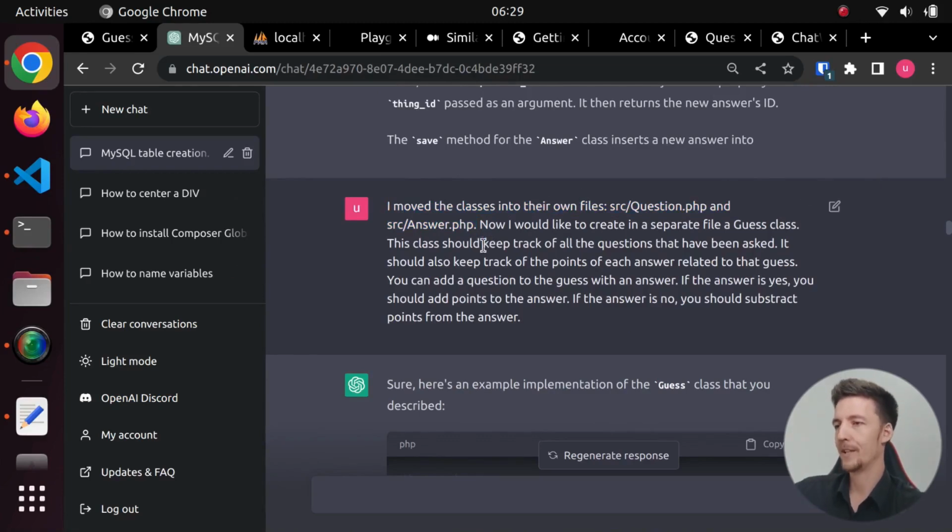This class should keep track of all the questions that have been asked. It should also keep track of the points for each answer related to that guess. You can add a question to the guess with an answer. If the answer is yes, you should add points to the answer. If the answer is no, you should subtract points from the answer.